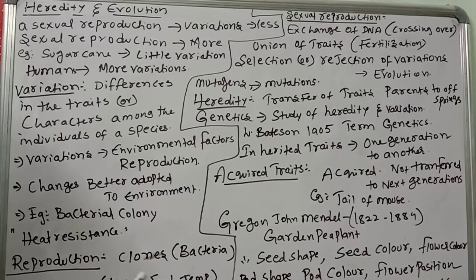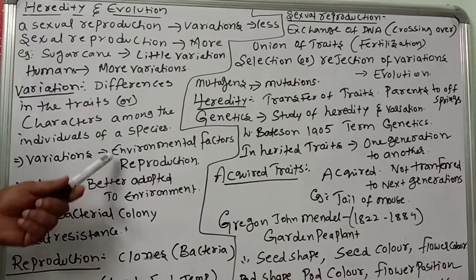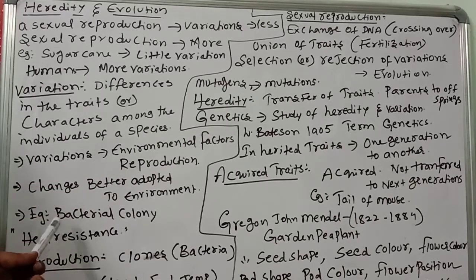Because of light, food, and temperature, changes in the DNA will take place, and some mutations, gene changes, will take place. Because of these mutations, DNA changes, and that leads to variations. Sudden changes in the genes lead to which one? Variation. So there are two reasons for the variations. Environmental factors like heat.